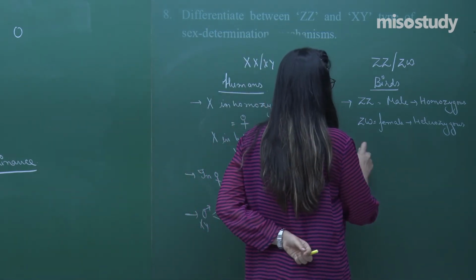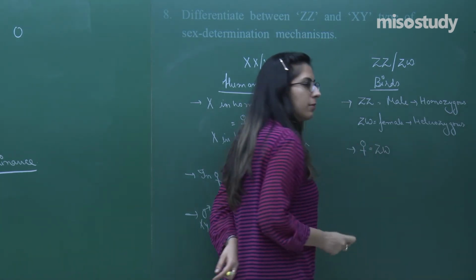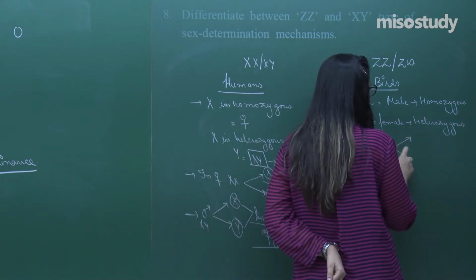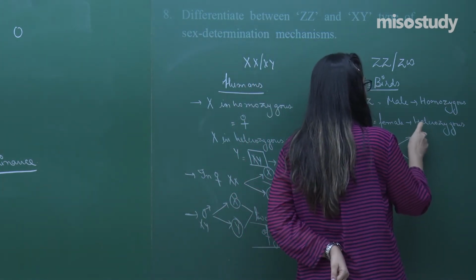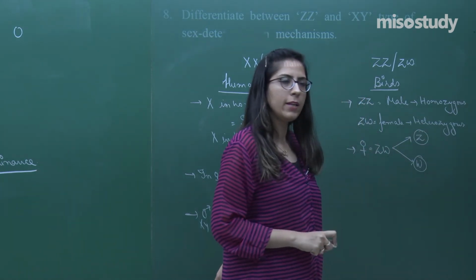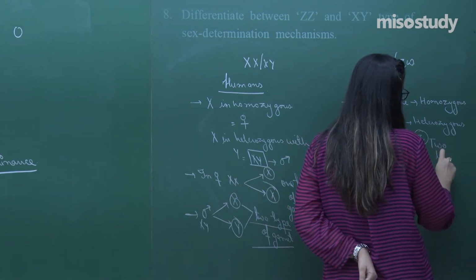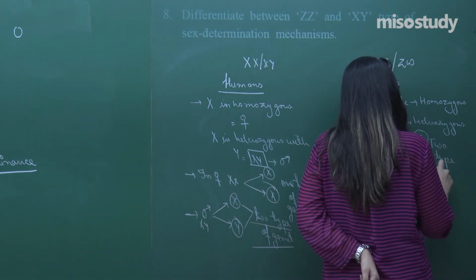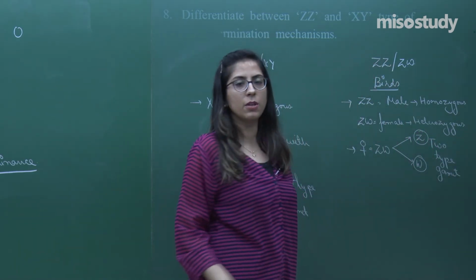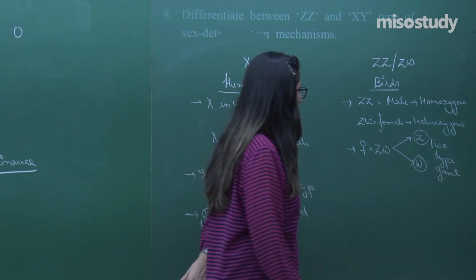Let's discuss a female that is of ZW type. So, female which is of ZW, they produce two types of gamete. It can be either Z or it can be W, right. So, two types of gamete. So, in this case the female produces two types of gamete, whereas in case of human beings, the female produces only one type of gamete.